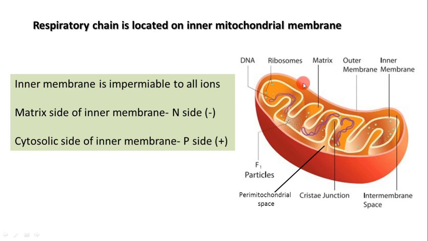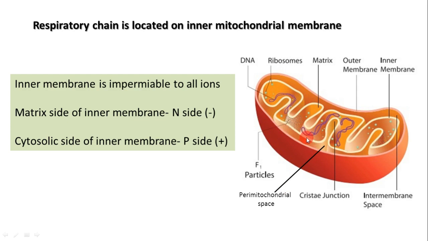The mitochondria has an outer membrane and an inner membrane. The inner membrane is folded into many foldings called cristae, mitochondrial cristae. Inside the inner mitochondrial membrane there is a matrix called the mitochondrial matrix, which contains the DNA and ribosomes. And the space between the inner mitochondrial membrane and the outer mitochondrial membrane is called the perimitochondrial space.